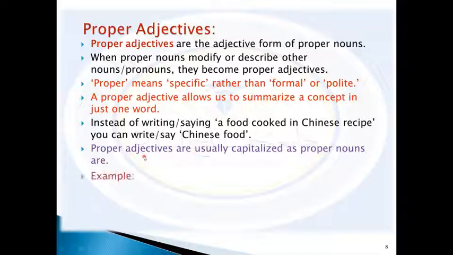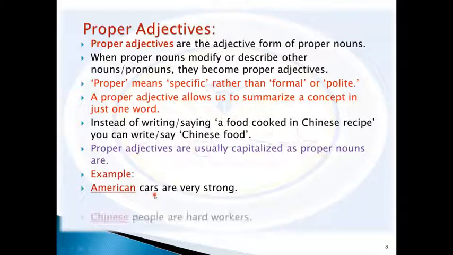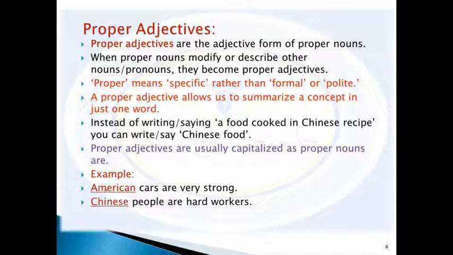For example, when you say American, think of the nationality of people or even things. American cars are very strong. American is a proper adjective.